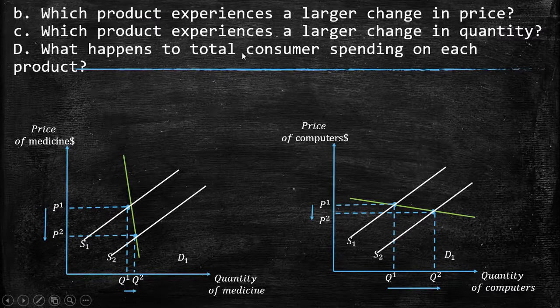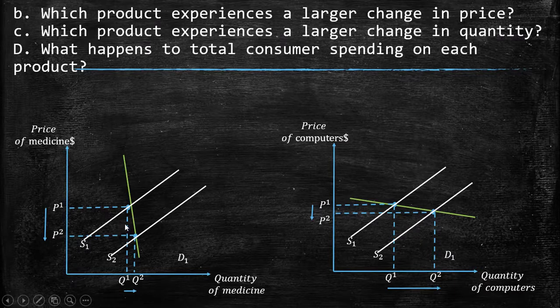And D, what happens to total consumer spending on each product? Remember that when you have an inelastic curve, it's better for you to charge a larger price. In this case, the income of the medicine market will be less than before, because just this square, which is what we earn, doesn't compensate the loss of this square here.